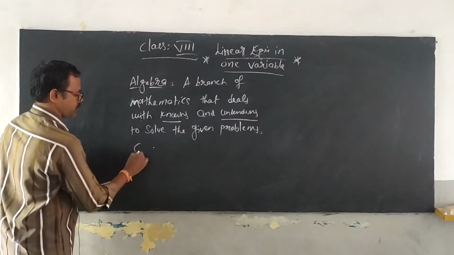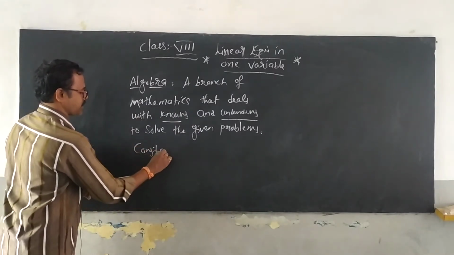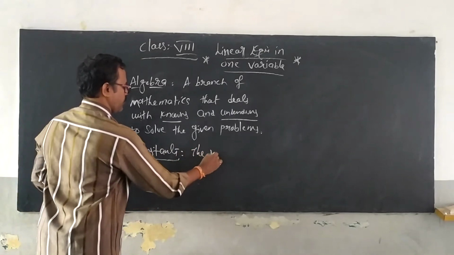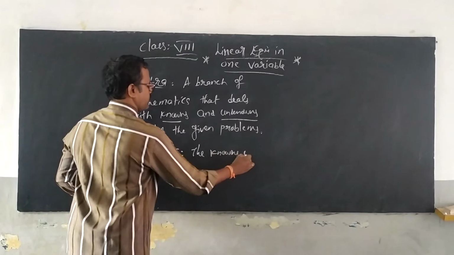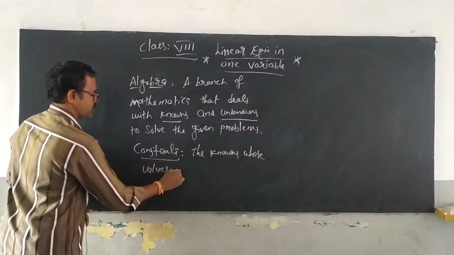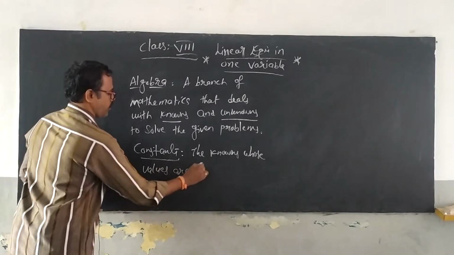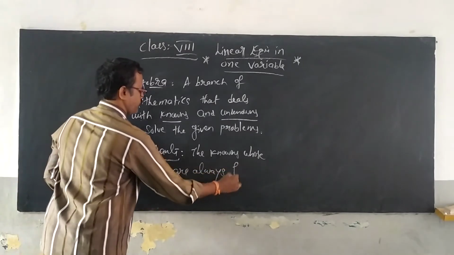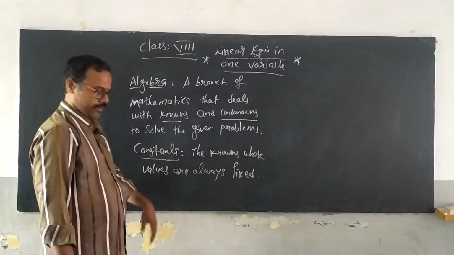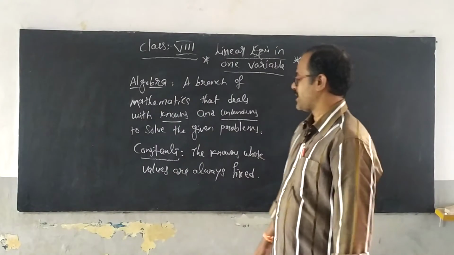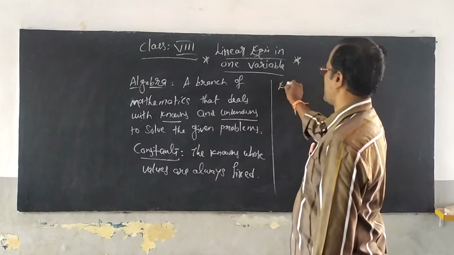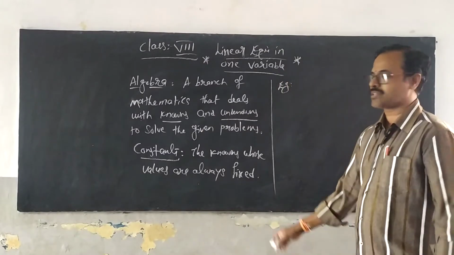Knowns are called constants, the knowns whose values are always fixed. Examples of constants are numbers.